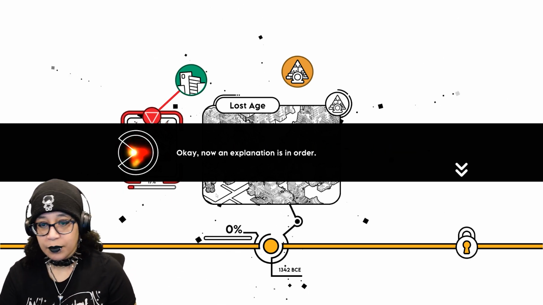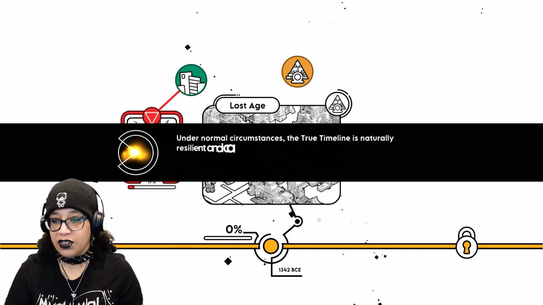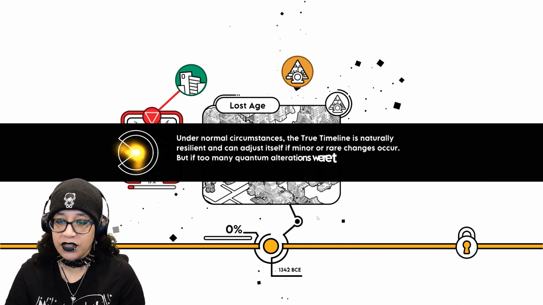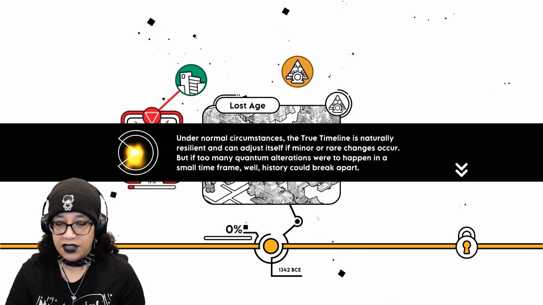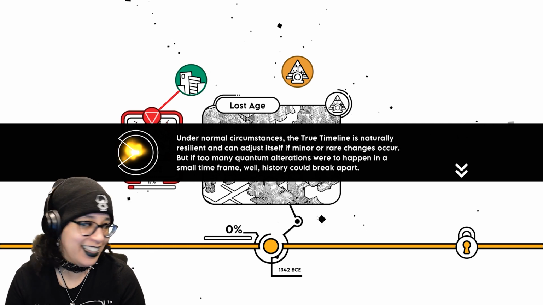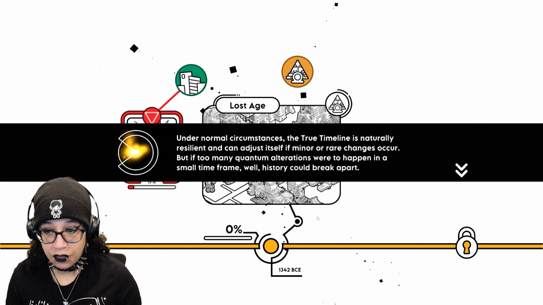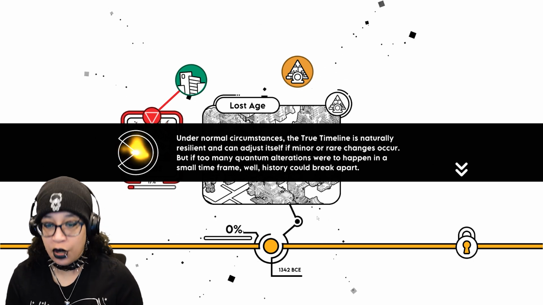I'm stressed. Now, an explanation is in order. Under normal circumstances, the true timeline is naturally resilient and can adjust itself if minor or rare changes occur.